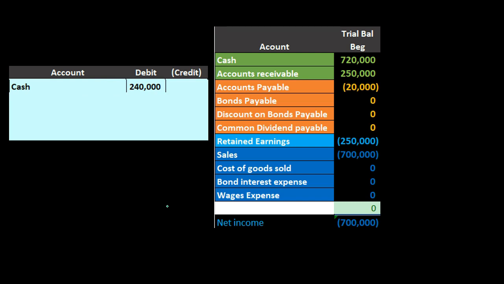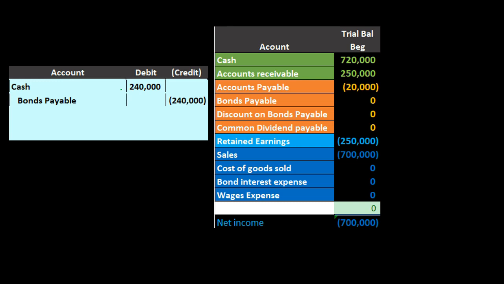So if we had bonds with a face amount of 240,000, we're going to get 240,000 for the bonds, and then we're just going to credit bonds payable for the 240,000. This would be very similar to just taking out a loan from the bank. If we took out a loan from the bank, it doesn't even matter what the interest rate would be because we're going to pay the interest in the future. It doesn't affect the transaction at this point in time. So the same would be for the bond. If the bond market rate was the same as the rate on the bond, then we would just issue the bonds for the face amount of the bond, and there would be no discount or premium. And it would just be similar to the journal entry we would have for taking out a loan.